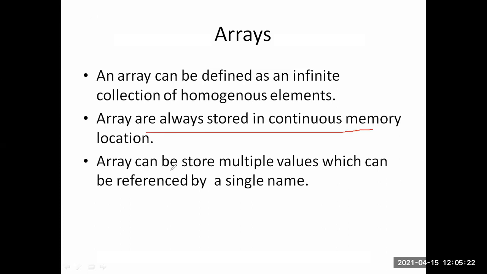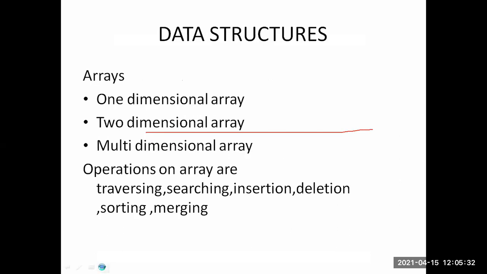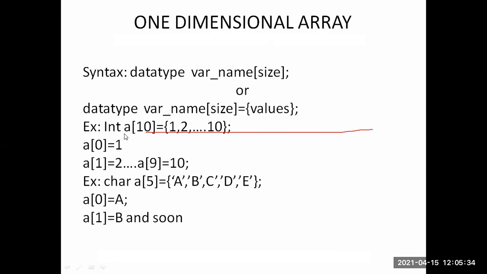Next, an array can store multiple values under a single name. See here the example. This is an array. Homogeneous means all the values contain the integer data type. If you give float, all the values will take float values. So this is the syntax of a one-dimensional array: data type int, variable name a, and size 10.